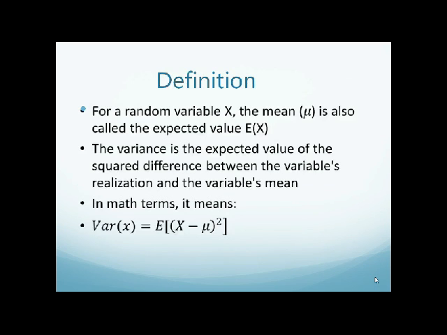Now, if you take a random variable x, and the mean, which is written here as mu, is also called the expected value, the variance, by definition, is just the expected value of the square difference between the variable's realization and the variable's mean. And in math terms, it's written as E of (x minus mu), the whole thing squared.